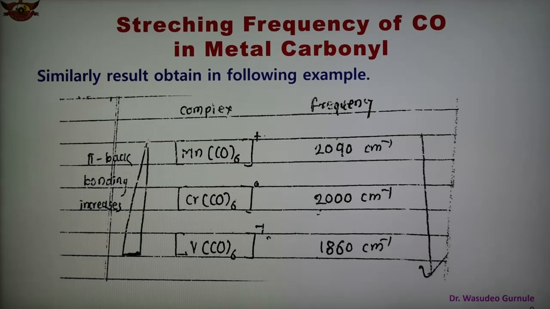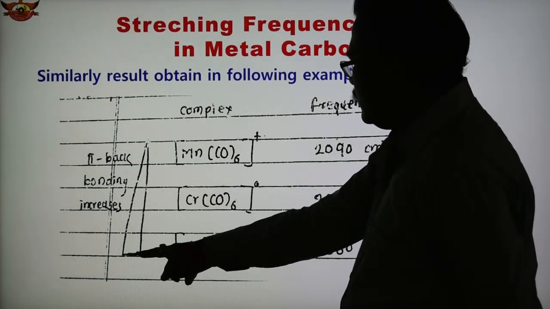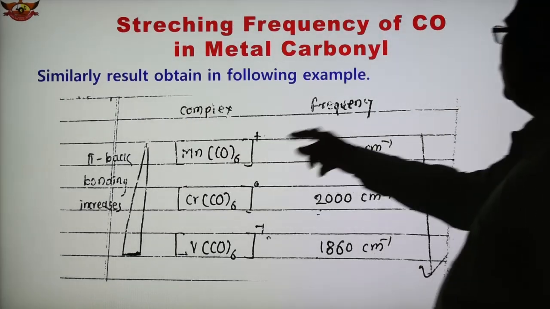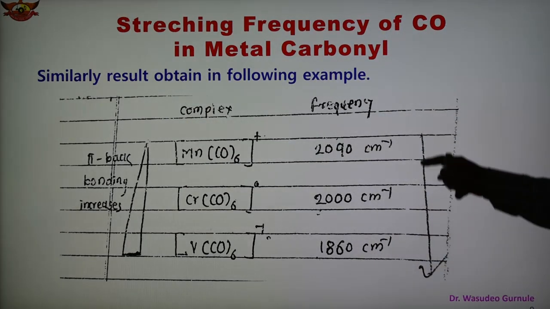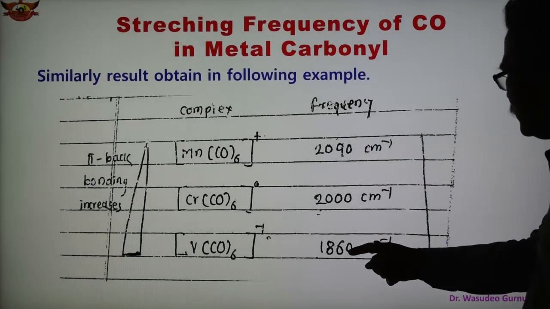Similarly, the results obtained in some other complexes also show that as the pi back bonding increases, going from this complex to this complex, the frequency decreases. This arrow is shown: this is greater, this is lesser, down to the least one.